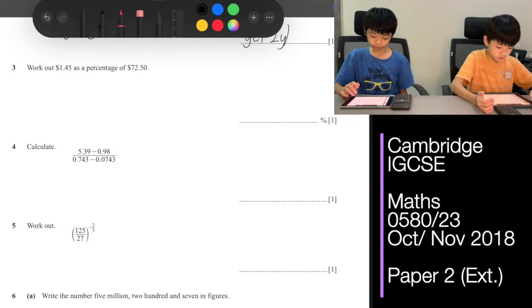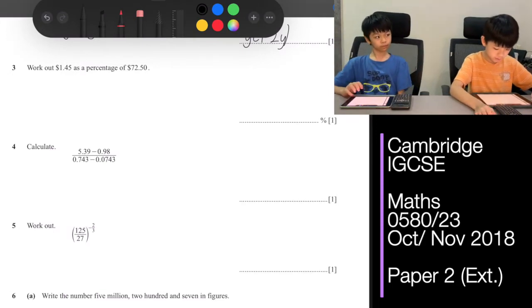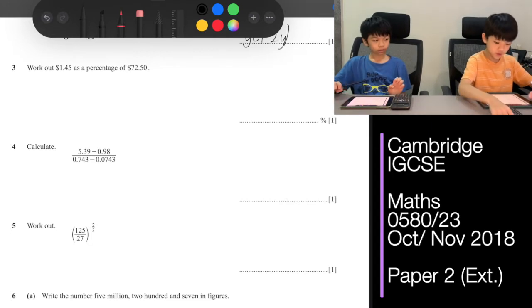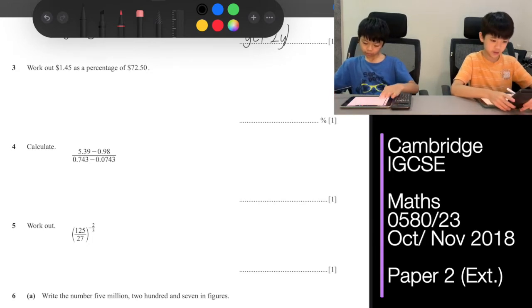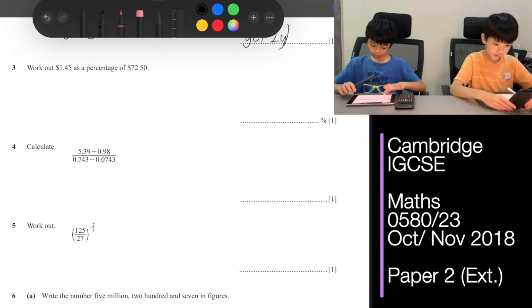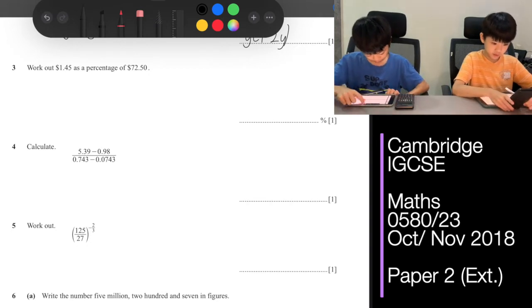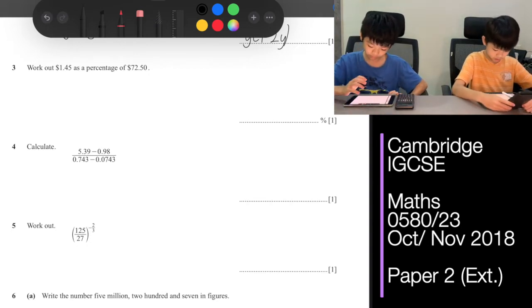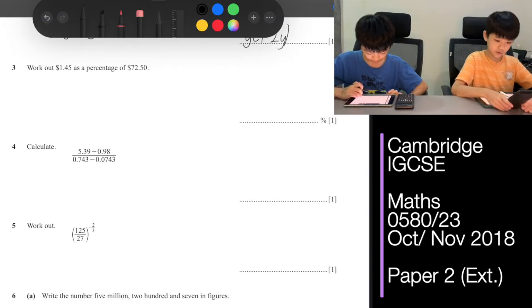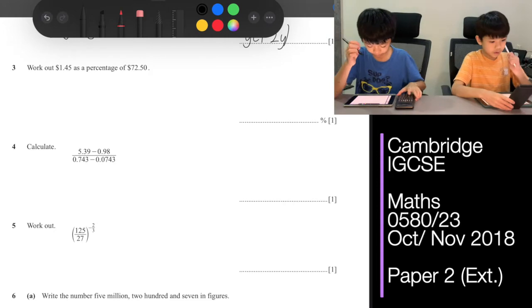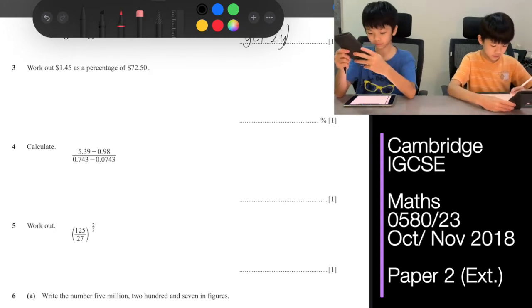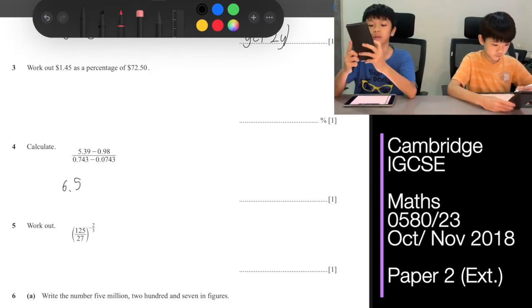Okay, for question 4, calculate 5.39 minus 0.98, divided by 0.743 minus 0.0743. They didn't say not to use calculators, so 5.39 minus 0.98, divided by 0.743 minus 0.0743. And that is 6.59.